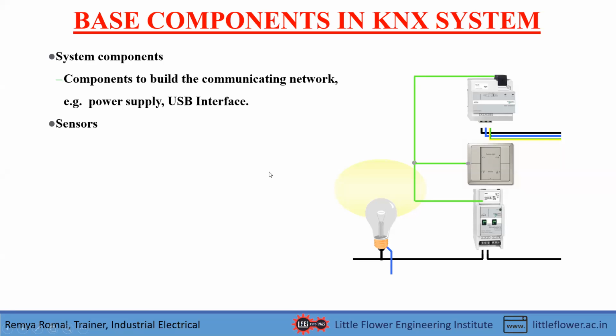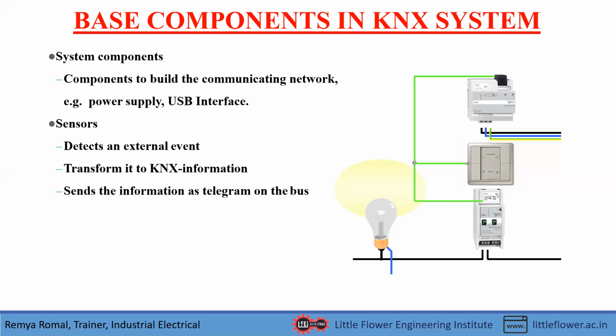And next is sensors. I think you are all familiar with the word sensor. The sensor detects an external event happening around, and that is converted to KNX information, or a digital output, either 1 or 0. Then it sends the information as a message on the bus.